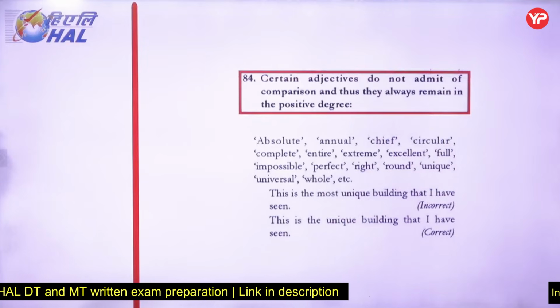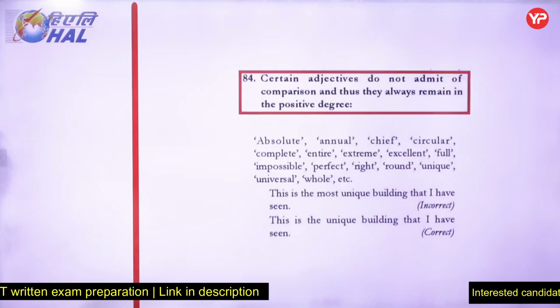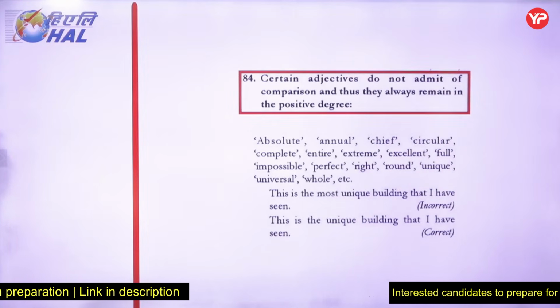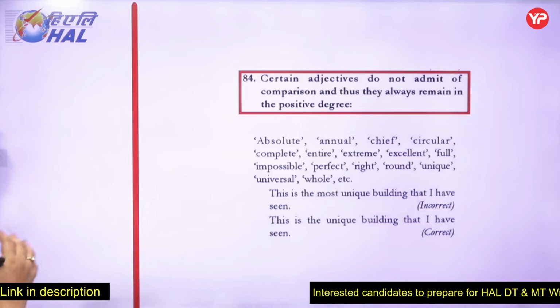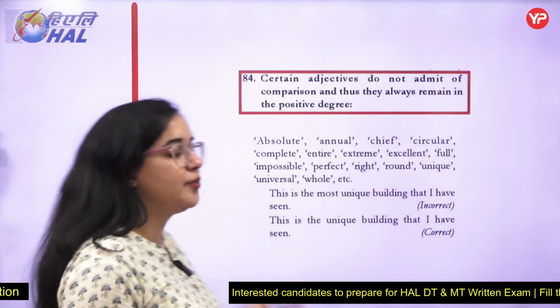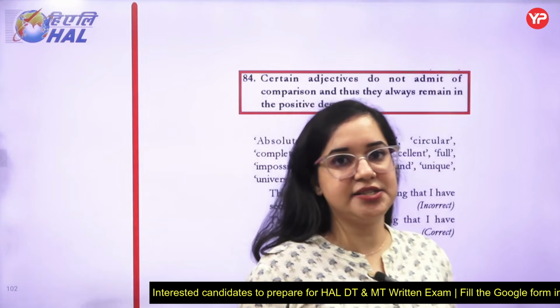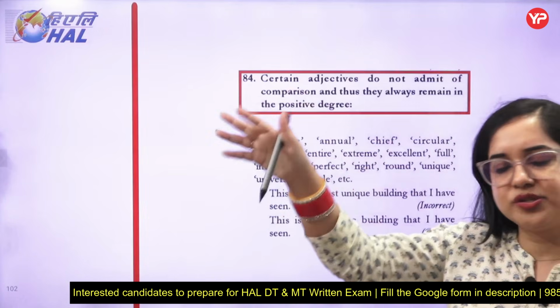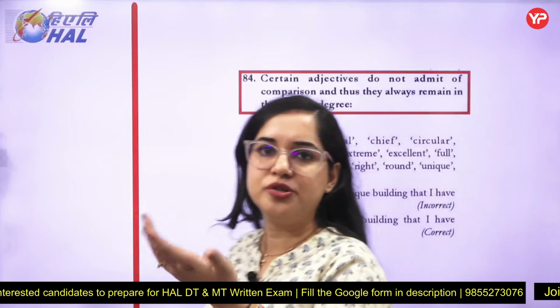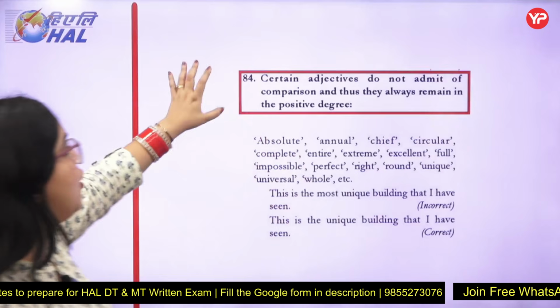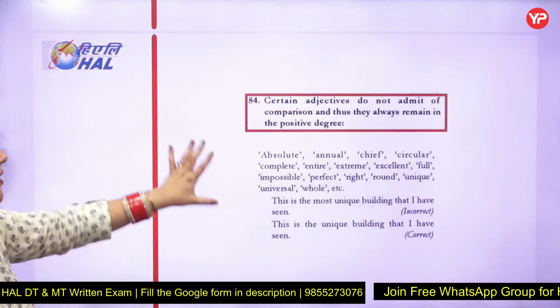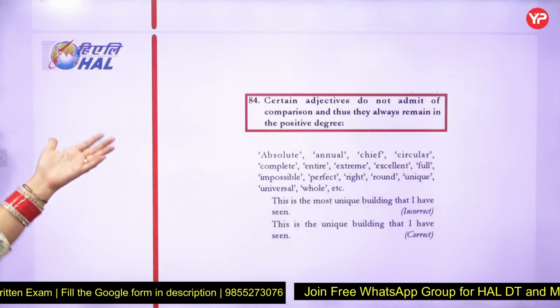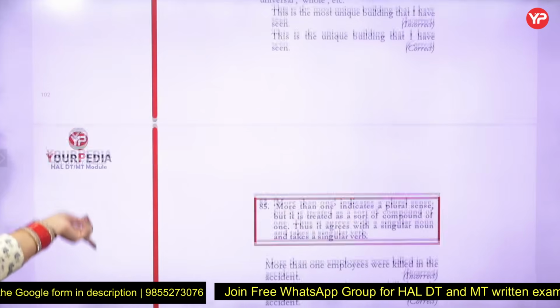Rule 84 states that certain adjectives do not admit of comparison and thus always remain in the positive degree. There are certain words like unique, universal, absolute, excellent. There's nothing like more excellent, most excellent, more unique, most unique. These words will always remain in the positive degree. They don't have comparative or superlative forms. You can read the words.